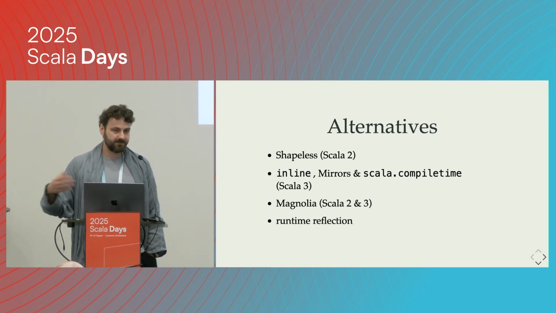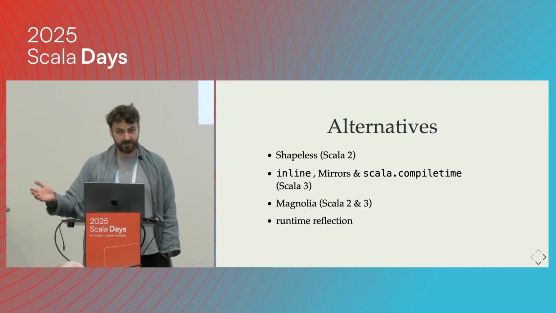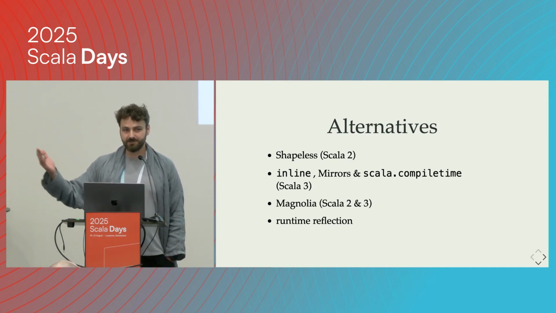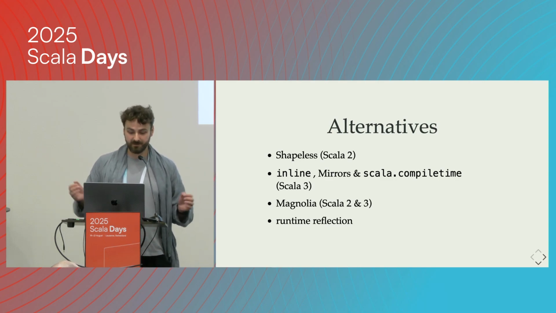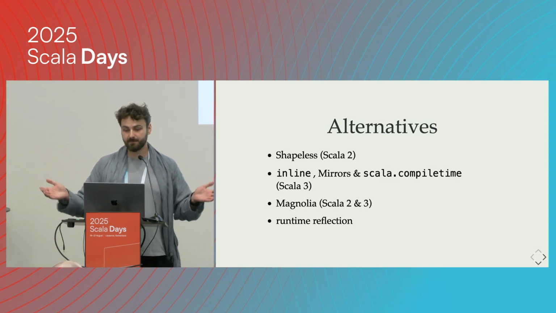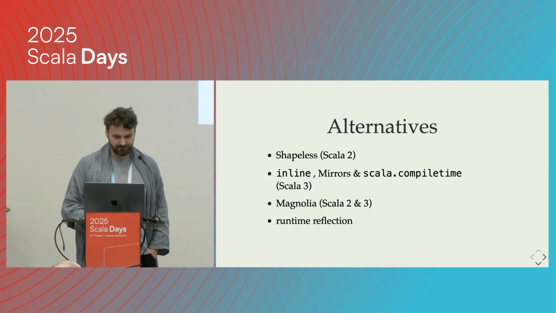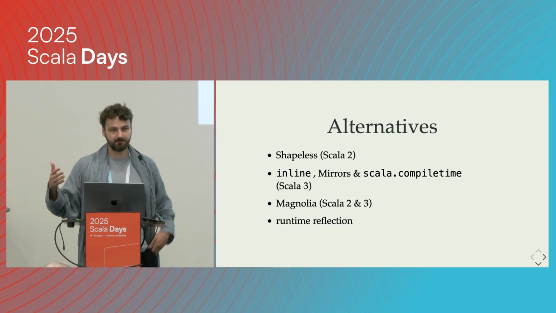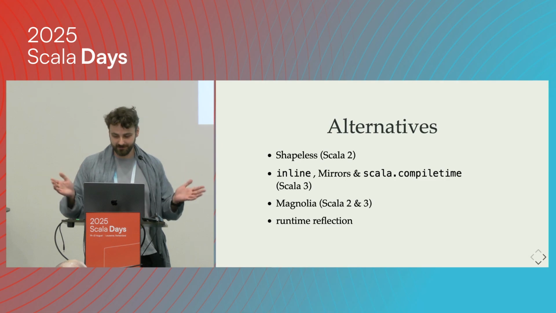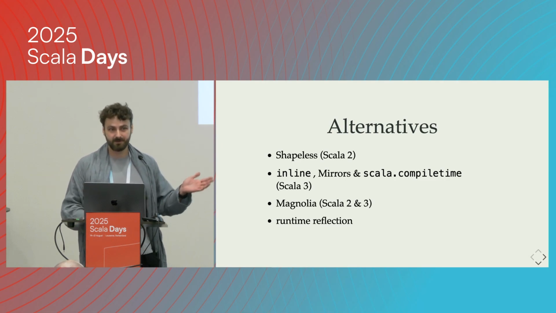And if we're talking about the JVM in general, we also have runtime reflection, which is used by the Java guys to the fullest. So they don't need any sort of this metaprogramming stuff. They just do things at runtime and they're happy about it. But the first three are what we prefer in the Scala ecosystem because we want to be type safe. We want to get our errors during compilation, not once we deploy our program to production.